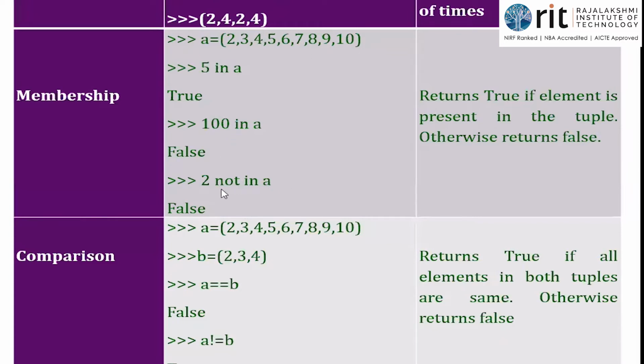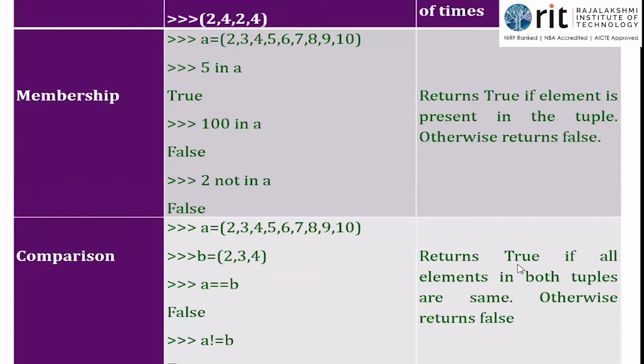2 not in A. So this is important. You might be able to answer the first two, but the last one is where we always miss writing the proper answer. See, 2 not in A. 2 is already a member. I'm checking, I'm telling 2 is not a member in A. So it is False because 2 is a member of the tuple A. Make sure that you give the proper answer when you encounter not in. So this is all about membership.